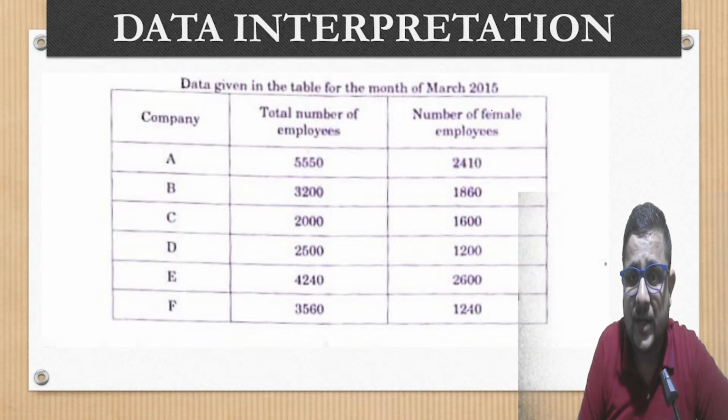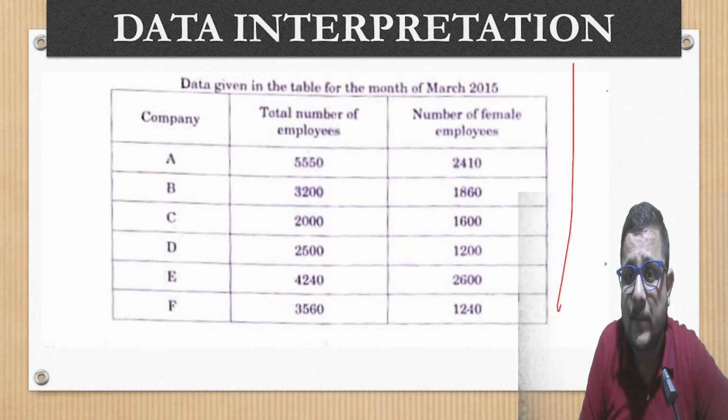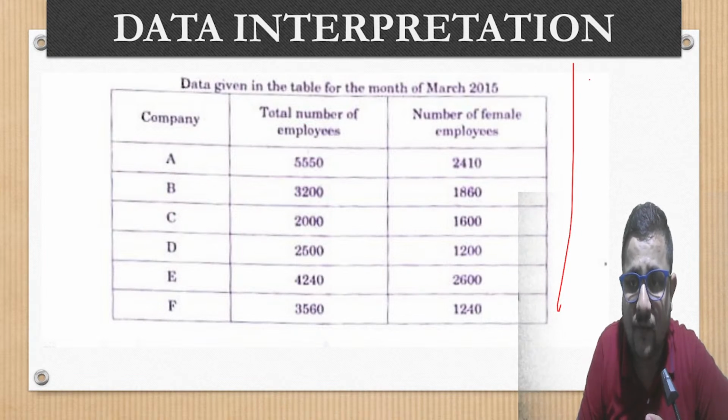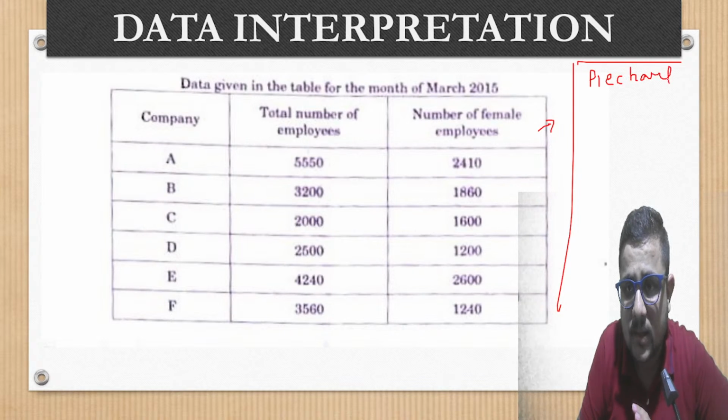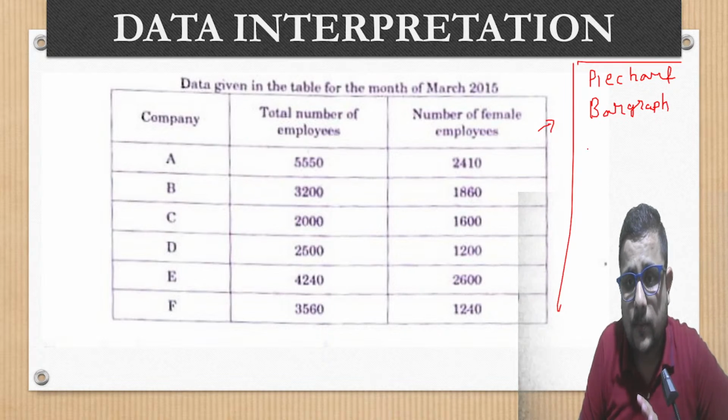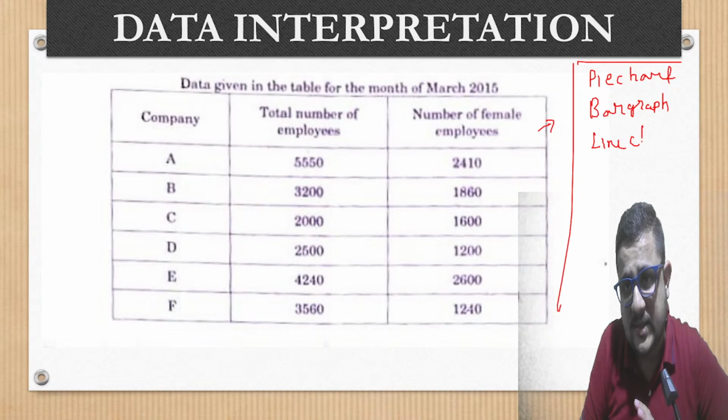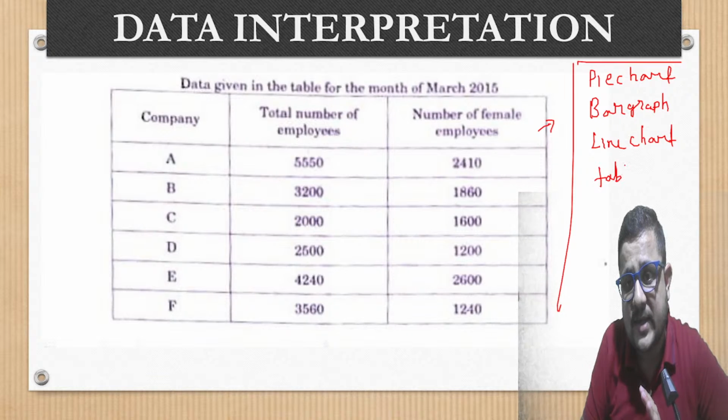What is data interpretation? Basically, in data interpretation, there will be many kinds of questions based on graphs. Like here you can see tables are given. Pie chart based questions are there, bar graph based questions are there, line chart based questions are there, and table based, tabular questions are also there.